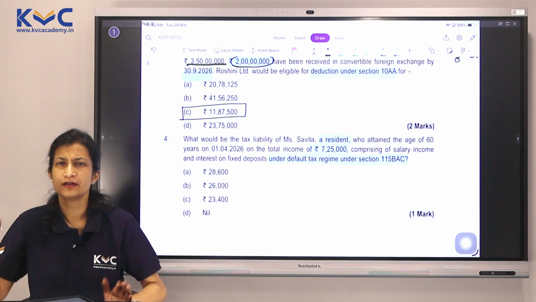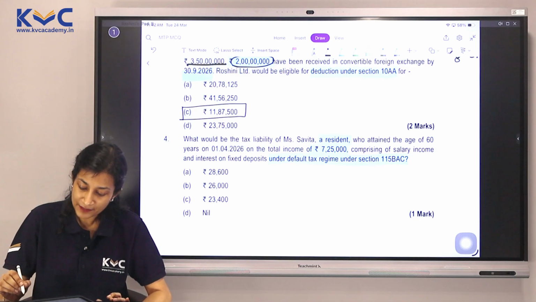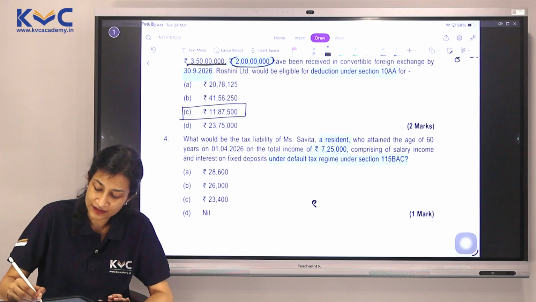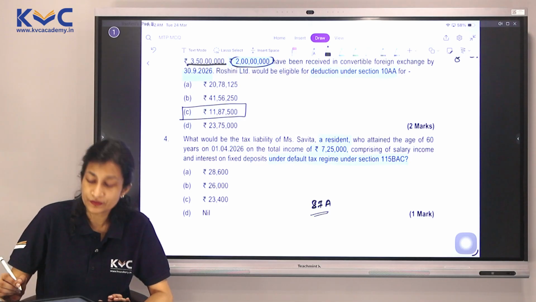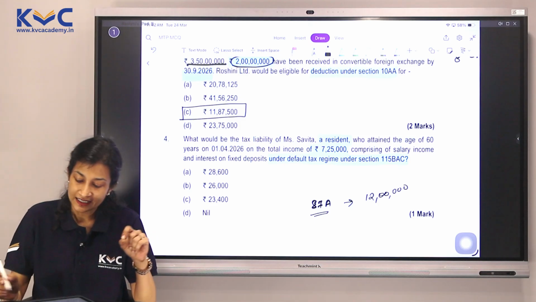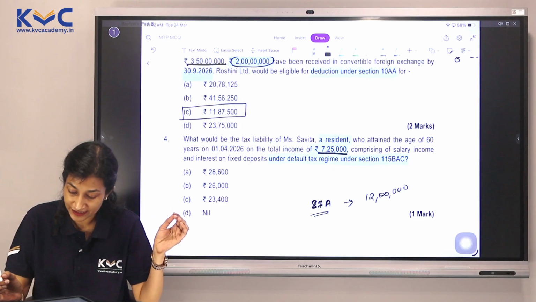Technically, you would start solving up to 4 lakhs, 4 to 8, 8 and above, all of that will start here. But please remember, we have something called the 87A rebate, which says if a resident's income is less than 12 lakhs, they are eligible for a rebate. Is her income below that? Yes, and she has no special income. It is only the basic income.